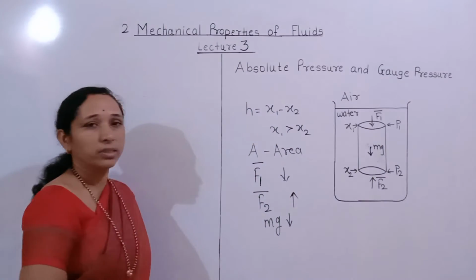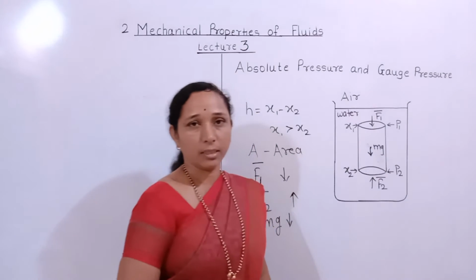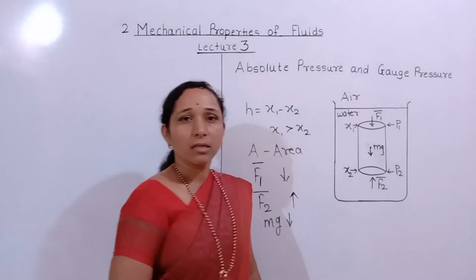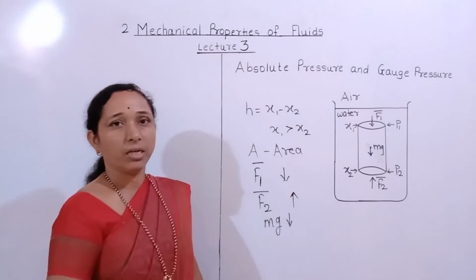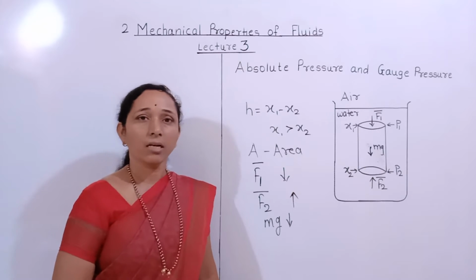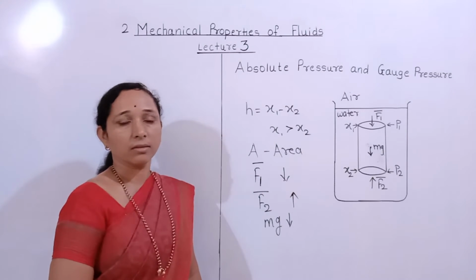And these are the forces acting on this imaginary cylinder. Here, as the water is in static equilibrium, that is, it is at rest, these forces must be balanced.